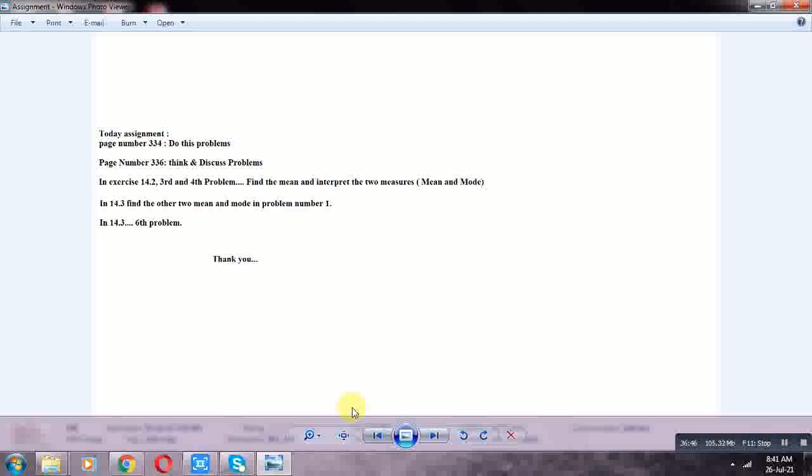In 14.3, first problem, find the other two measures, mean and mode, and sixth problem in 14.3, do the homework. Okay, thank you.